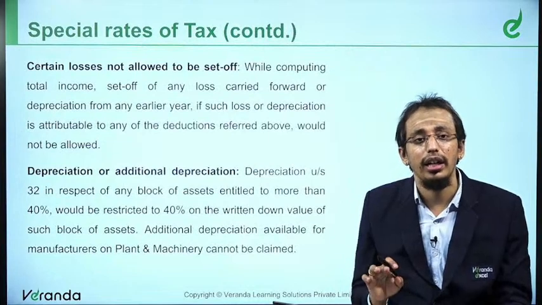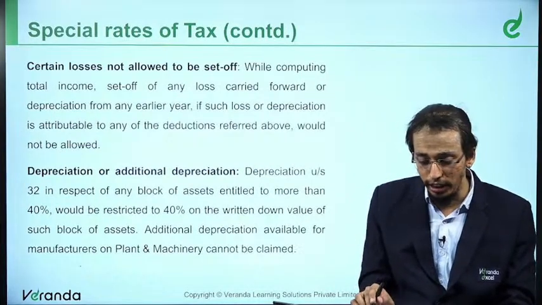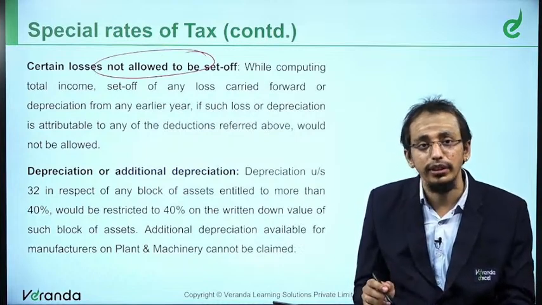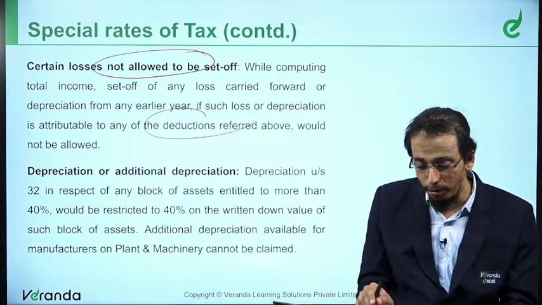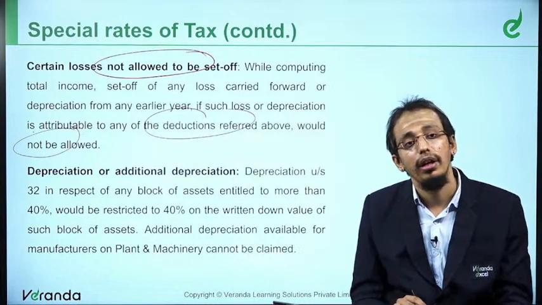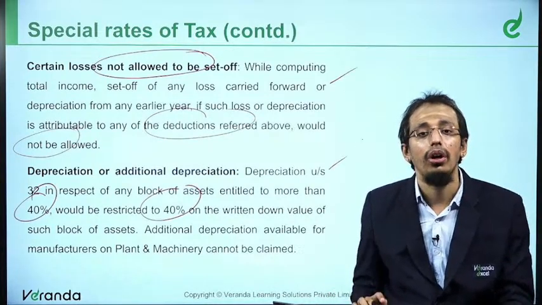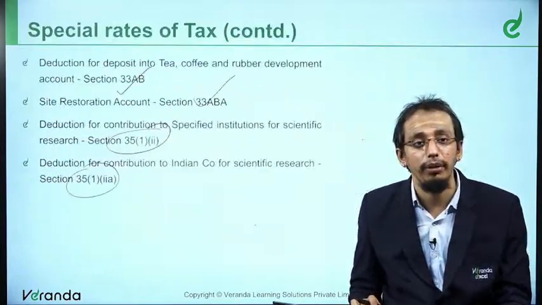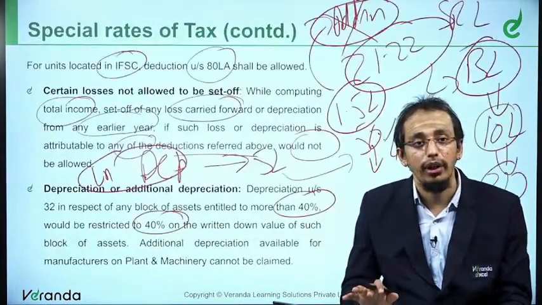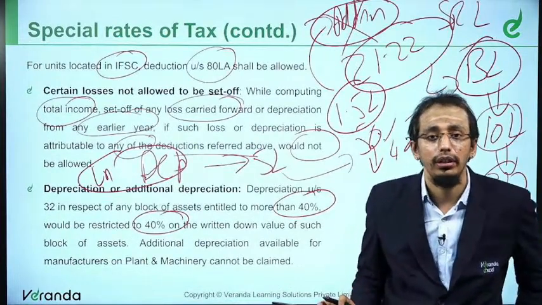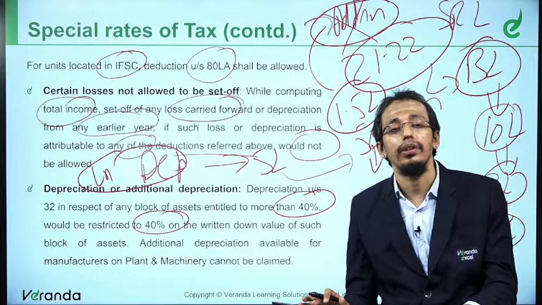Same manner again, it says certain losses are not allowed to be set off. If it is on account of any of the deductions attributable, it will not be allowed. Maximum can be only 40%. These two we already had in 115BAC. Whatever we had, same thing, there is no change at all. It just repeats. Absolutely there is no difference.